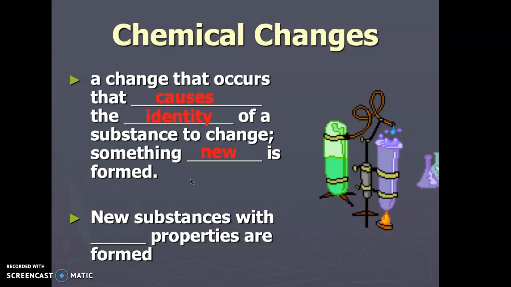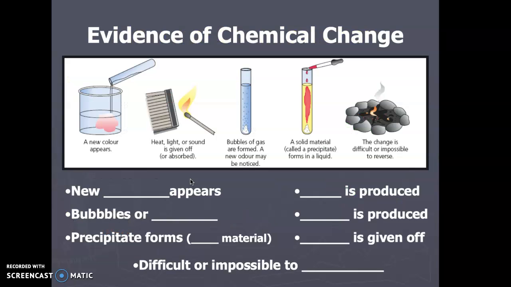And this is when something new is being formed. New substances with new properties are formed. So, right, you will have new physical and chemical properties potentially when you have created a new substance. This is how we identify and know what things are.